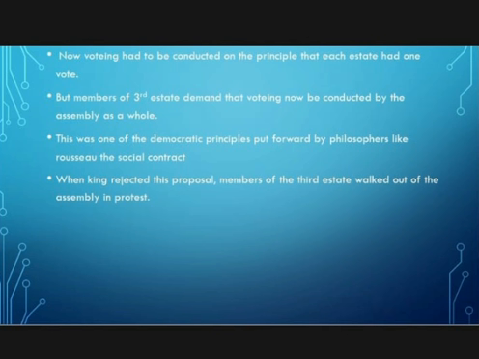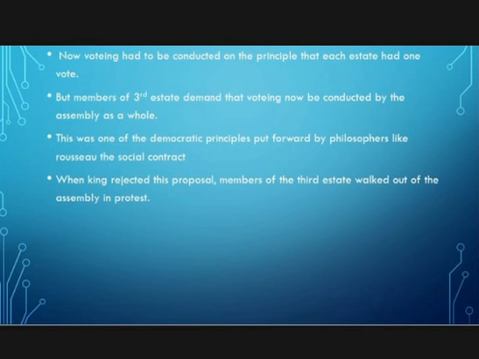I told that each state had one vote, meaning 300 representatives equal to one vote. So 1 plus 1, the first clergy group and noble group, makes 2, whereas the third estate has 600 representatives, but the value is only 1. So in this system they are not satisfied.